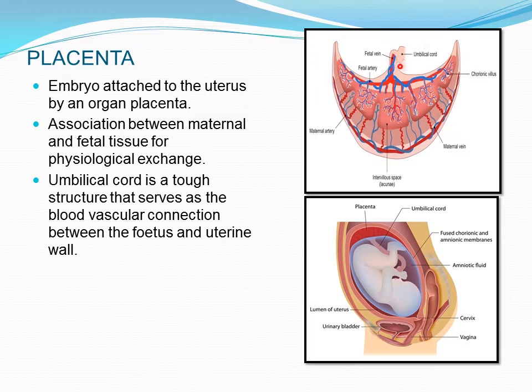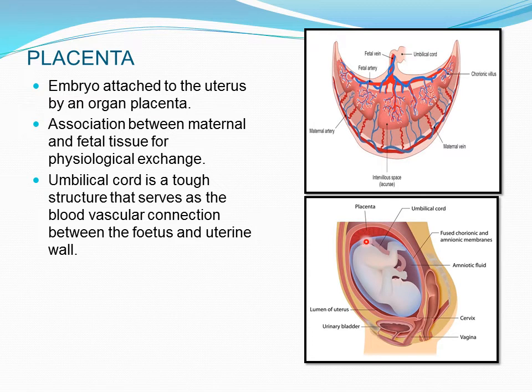There is no separate process of ejection from the baby's body. In the mother's blood only it will be discharged through the placenta. Now here you can see the pointer over here. What is it? It is actually the umbilical cord. It is a tough structure. What is it serving as? It is serving as a blood vascular connection between the mother and the fetus. So it is connected from the uterine wall of the mother to the fetus.